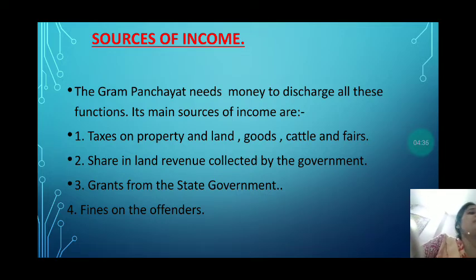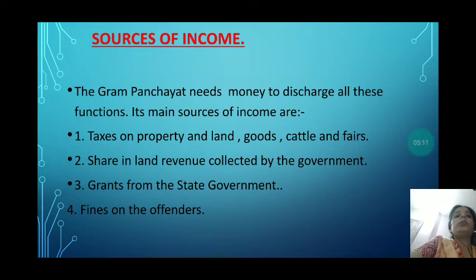The Gram Panchayat needs money to discharge all these functions. To look after all these functions, the Gram Panchayat needs money also. The first source of income of Gram Panchayat is the collection of taxes. Tax should be collected on property, land, goods, cattle and fairs. The second source of income is a share in land revenue which is collected by the government.